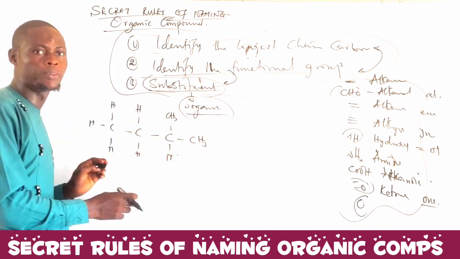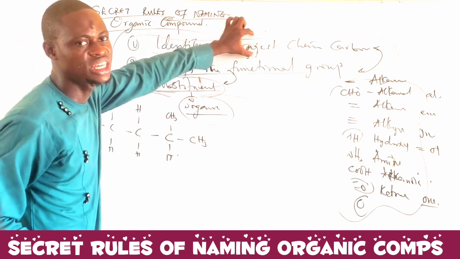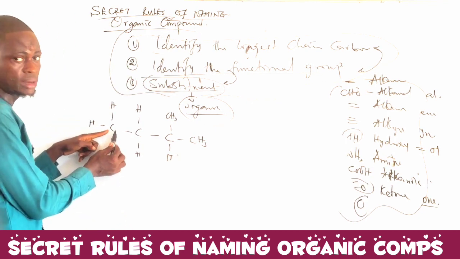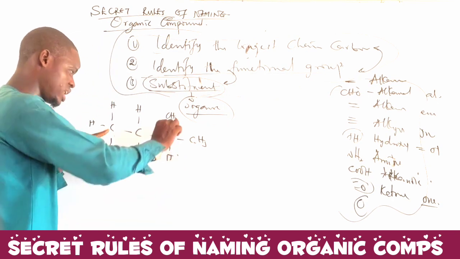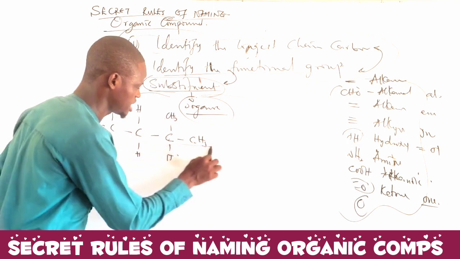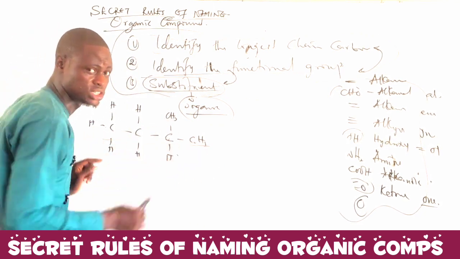Now, let's name this compound. What is the first rule? The first rule said identify the longest carbon chain. What will be the longest chain here? If I try to name this compound like this, we have 1, 2, 3, 4. This is 4 carbon. If I go like this, 1, 2, 3, 4, it is the same 4 carbon. So I can pick this as my longest chain because it's going to give me the same number of carbon. So this is my longest chain.